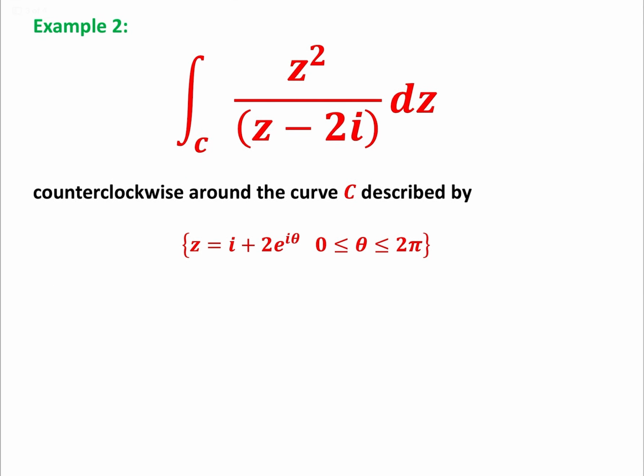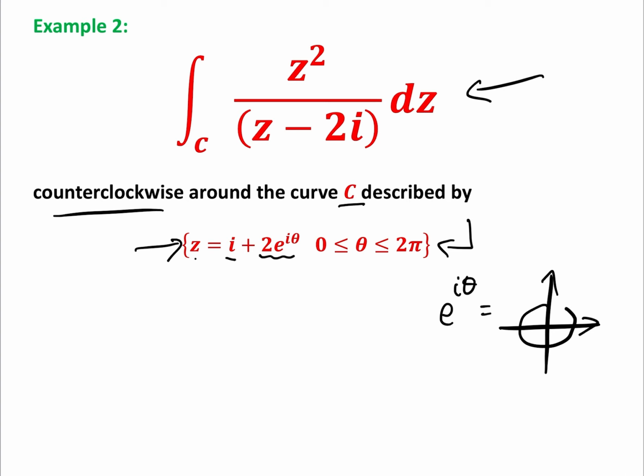Example 2. Okay. So again, we're going counterclockwise around the curve C. The curve C is described thus, and here is our integral that we have to do. Now, to be honest, the most complicated thing about this is understanding what this means, but all this means is that the curve C is i plus this bit. Now, e to the i theta is basically a unit circle around the origin, where theta goes from 0 all the way around to 2 pi. So 2e to the i theta is basically just a circle centered at the origin with a radius of 2. And i plus basically just means that it's been translated up where the center is now i.